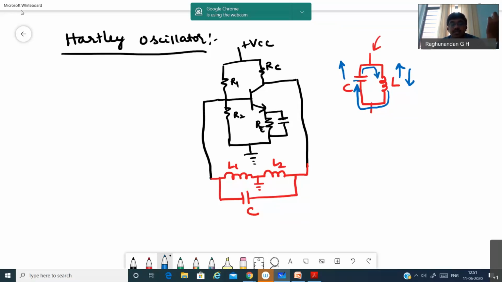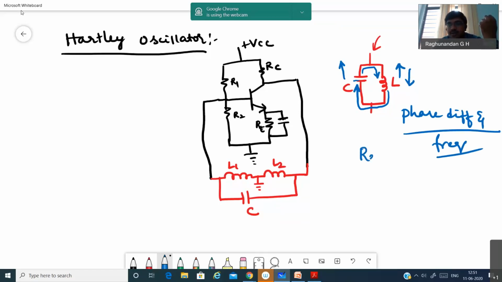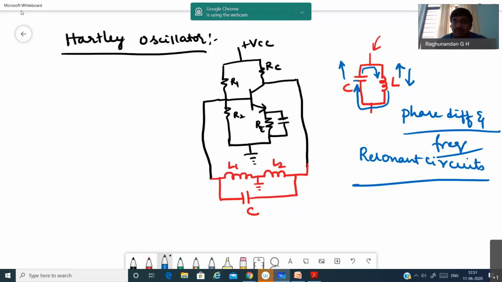Because of this continuous charging and discharging process, we will be able to produce phase difference and frequency. So this concept is nothing but resonant circuits, because LC circuits are known as resonant circuits, and we are going to produce a resonant frequency.